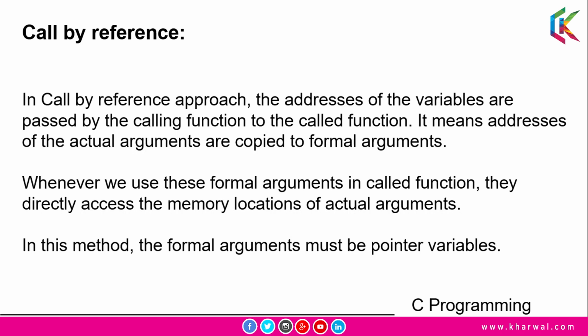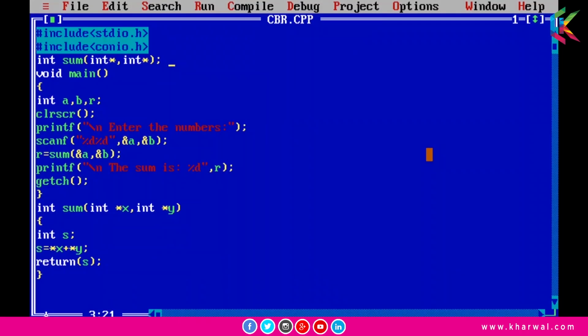So let's open up the Turbo C++ compiler and I will show you an example of call by reference. So guys, now I will show you the working of call by reference in C programming. I have declared a function sum and I have passed two parameters, and both the parameters are integer pointers, because in call by reference we will pass addresses, and the return type of this function sum is integer. And now in the main function I have declared three variables a, b and r, and I will pass the addresses of a and b to the function sum, and r will hold the return value.